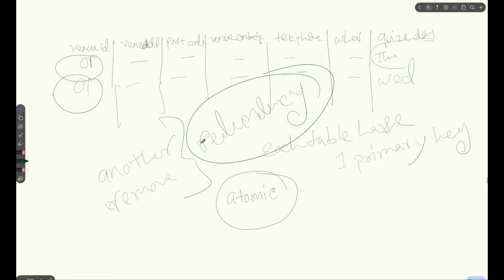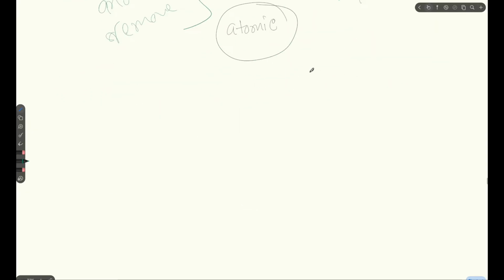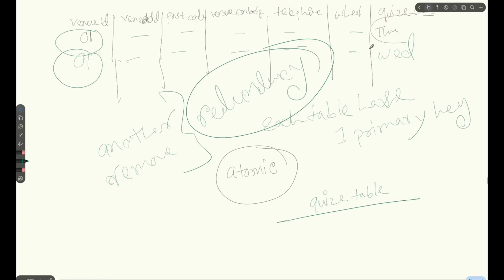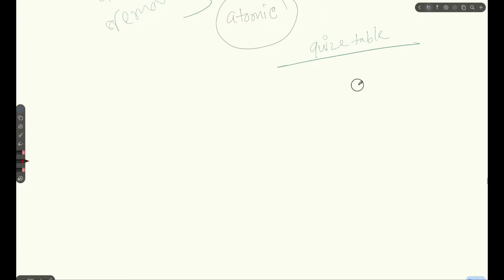Now how can we come up with the solution? The solution is that we will create a new table, and we will name it the quiz table. Inside the quiz table, we will take out the quiz day, and here we will take the venue ID as a foreign key from here to here.